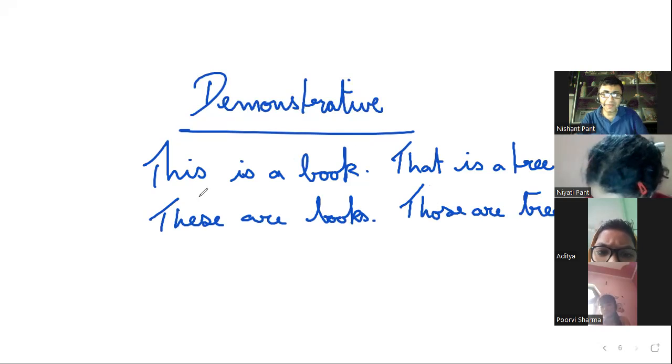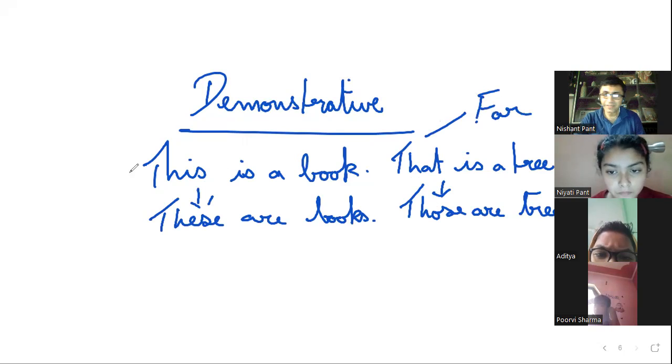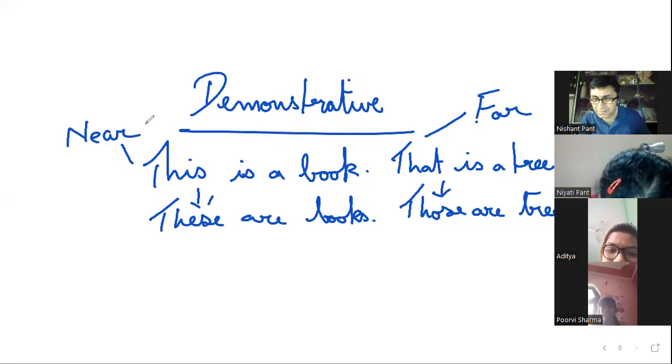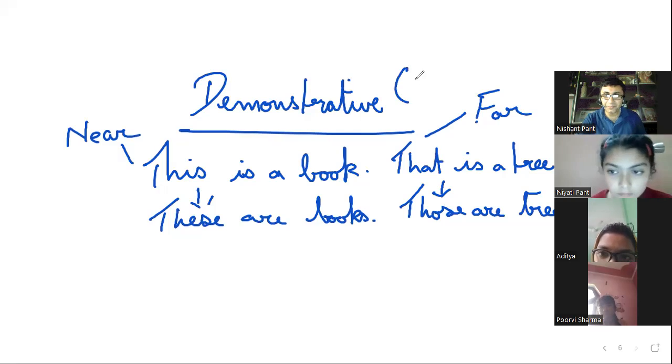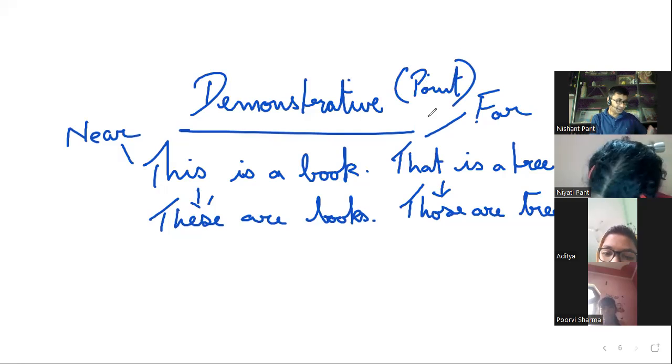So you might have noticed something. This, these, that, those. That is when we are pointing to something far away, and this is when we are pointing to something near us. Okay. So this is Aditya, and those are other students outside the class. Right? So just remember this. Demonstrative pronouns, they point towards things. All right, that is what they do.